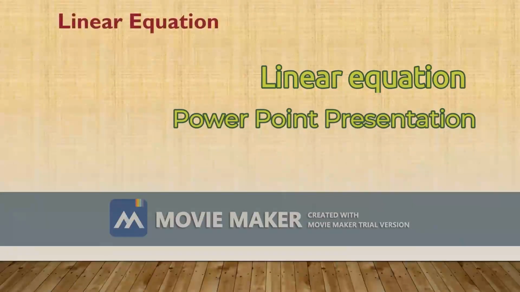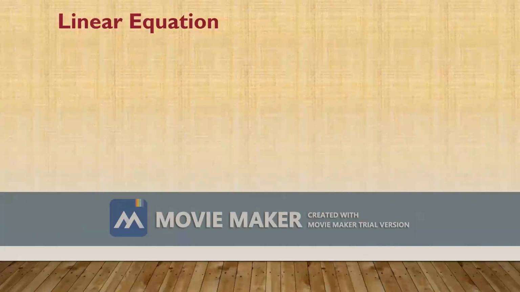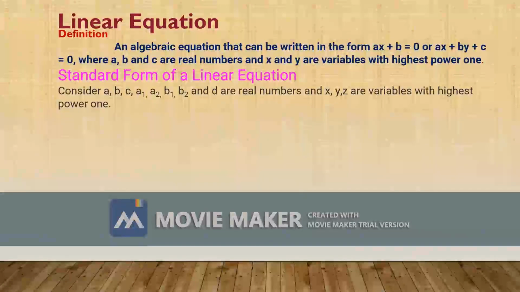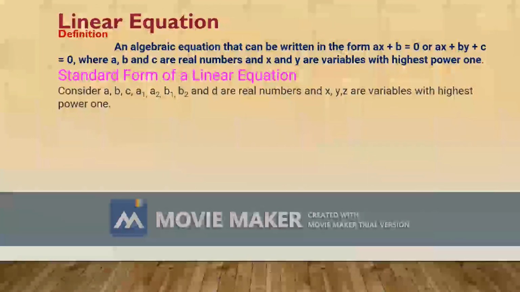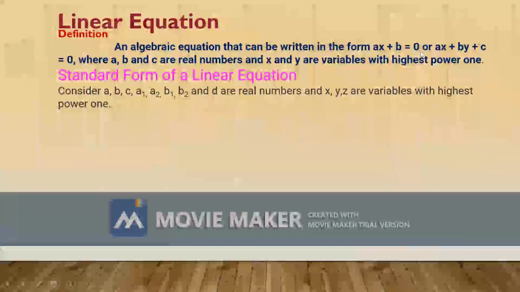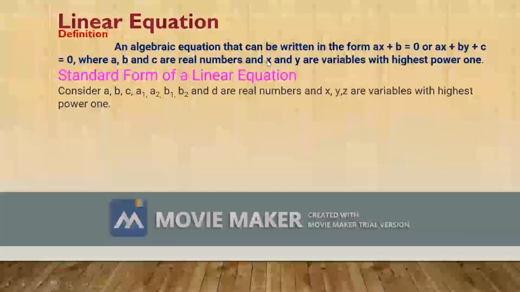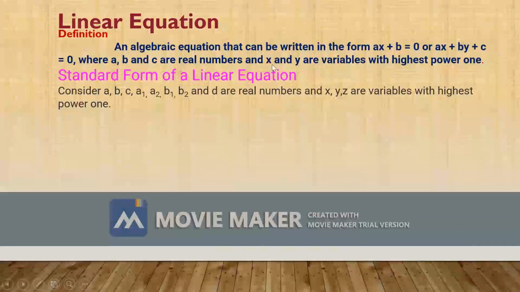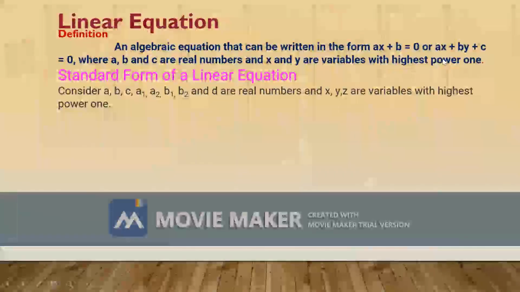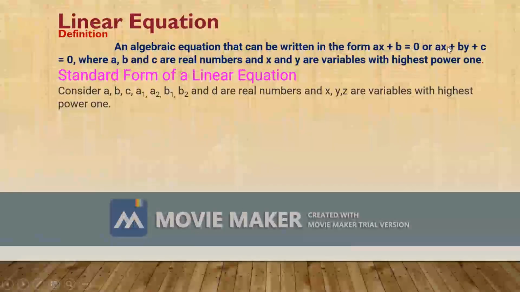So in general, let me define a linear equation. It is an algebraic equation that can be written in the form ax plus b equals 0, or ax plus by plus c equals 0, where a, b and c are real numbers and x and y are variables with highest power 1. Notice that x and y are variables with highest power 1. That means this is an algebraic equation, and the highest power of the variables x and y is 1. This is a linear equation.